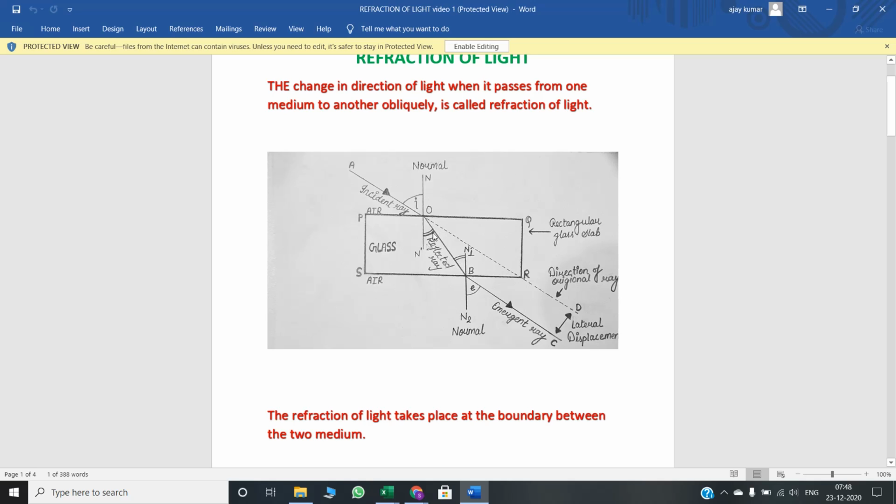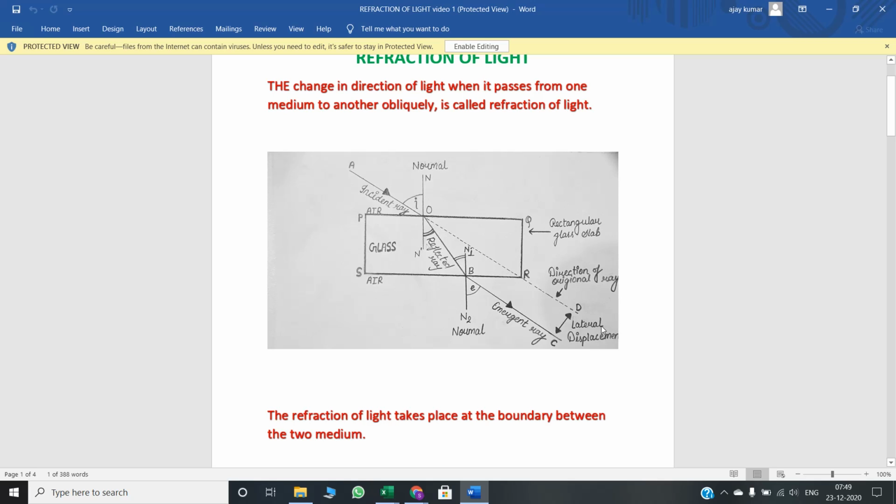And one thing more, suppose this incident ray goes straight. अगर ये यहाँ पे reflect नहीं होता in this direction, तो it is supposed to go straight, and this ray is known as an emergent ray. Now incident ray and emergent ray both are parallel, and the perpendicular distance between the incident ray and emergent ray is called a lateral displacement. Clear है? क्या है lateral displacement? Perpendicular distance between the incident ray and emergent ray is called lateral displacement.